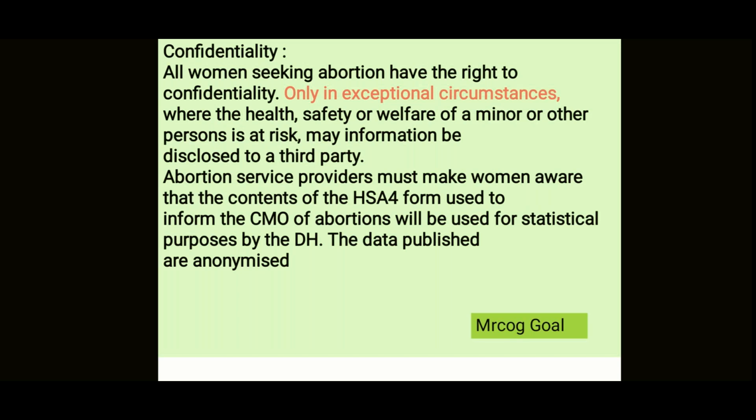Then abortion service providers must make women aware that the contents of the HSA-4 form used to inform the CMO, that we saw, which can be electronic or manual, will be used for statistical purposes by the DH, that is the Department of Health, and the data will be published but will be anonymized, right?